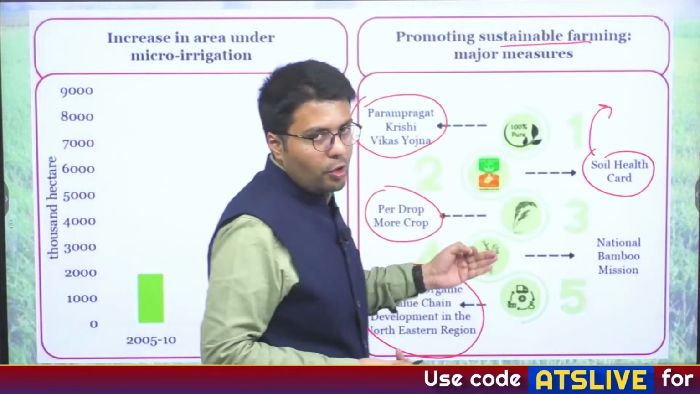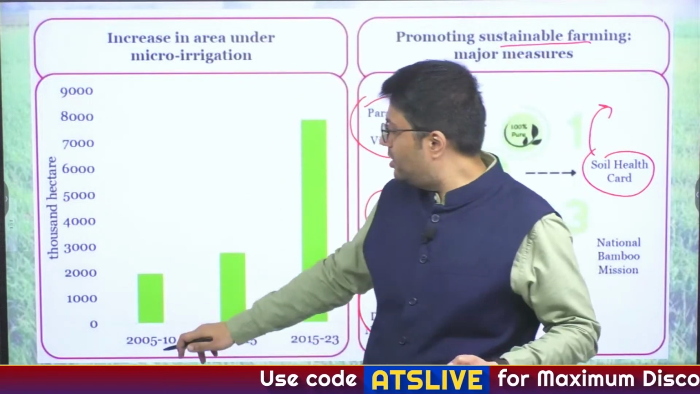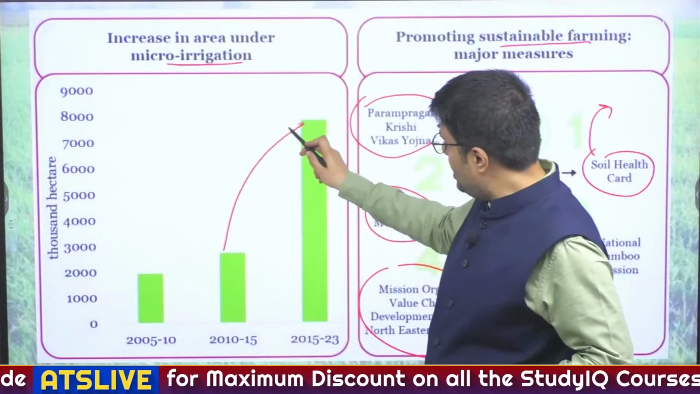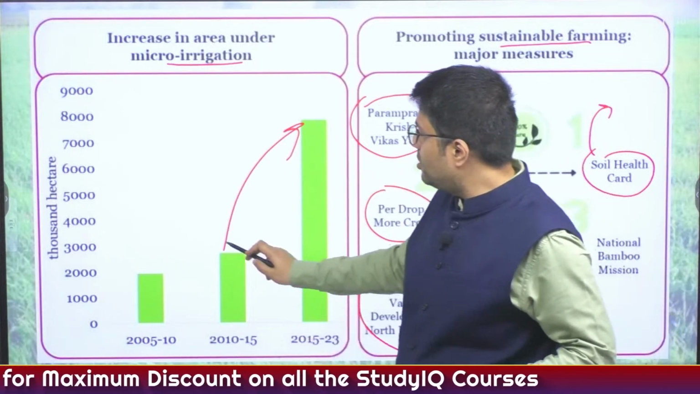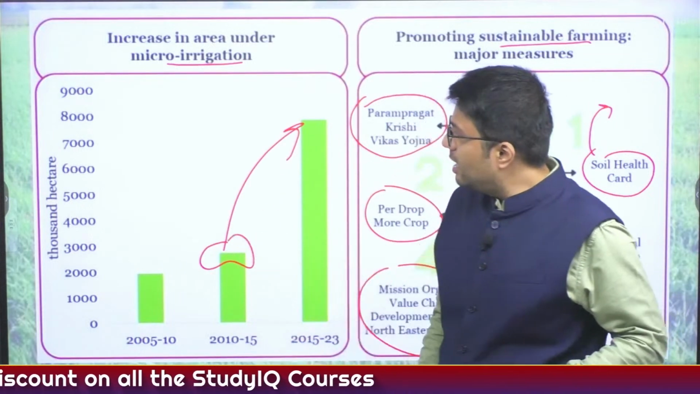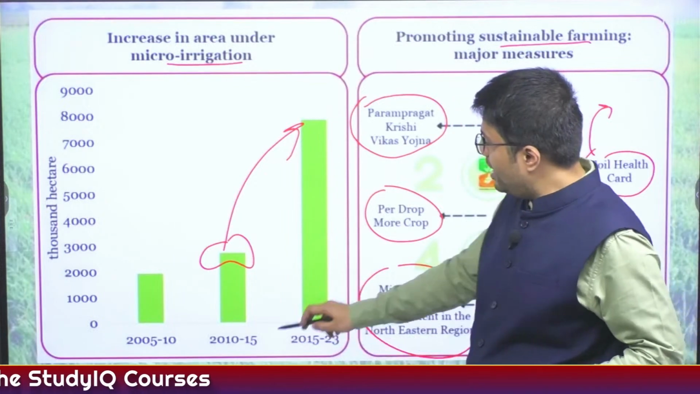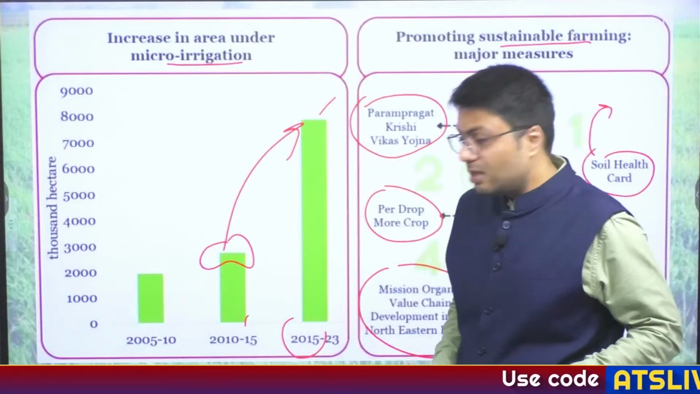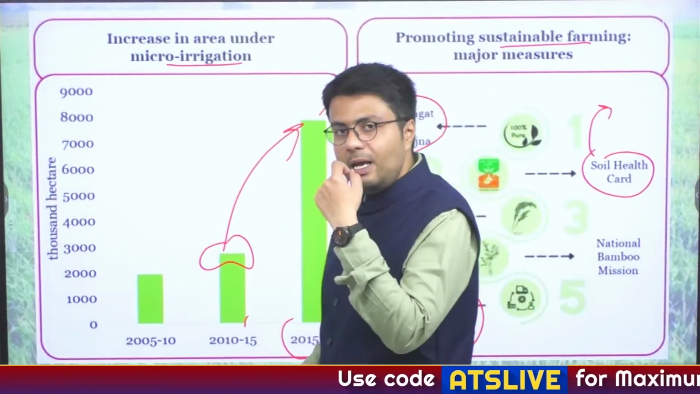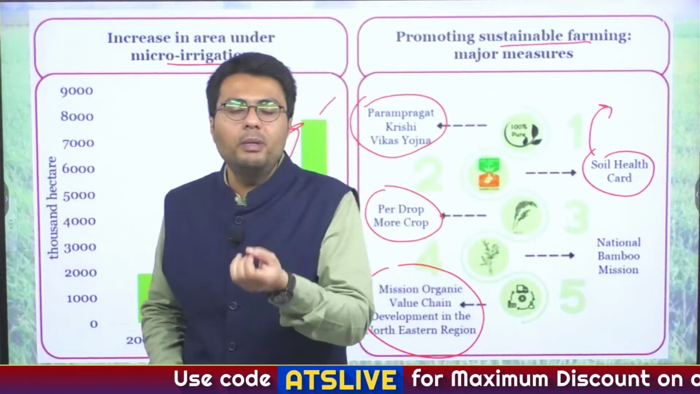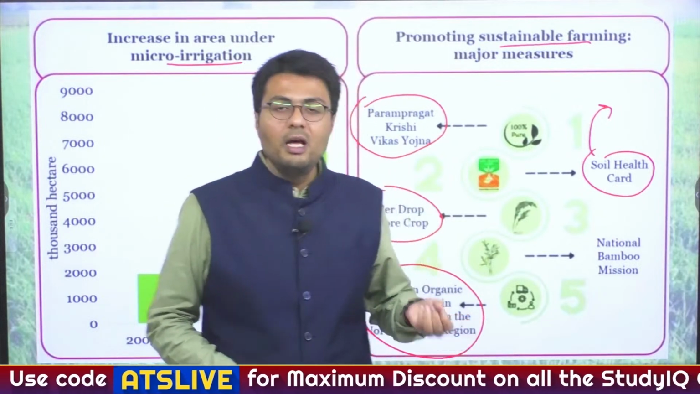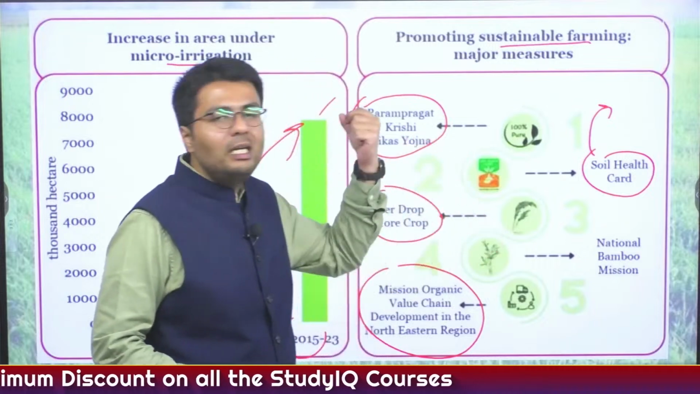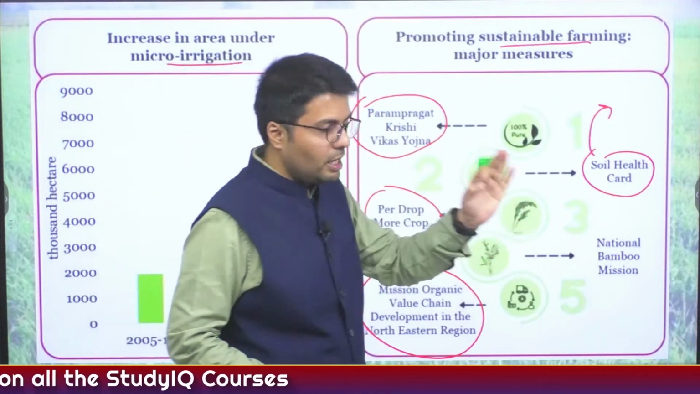So because of all these factors combined, you can see that the area under micro irrigation in India has increased manifold. It was just close to 3,000 hectare in India back in 2010-15, and now it has increased to about 8,000 hectare. So these are the changes the government is making in agriculture policy, trying to reduce the cost of inputs for the farmers, which will ultimately lead to higher incomes. Understood?